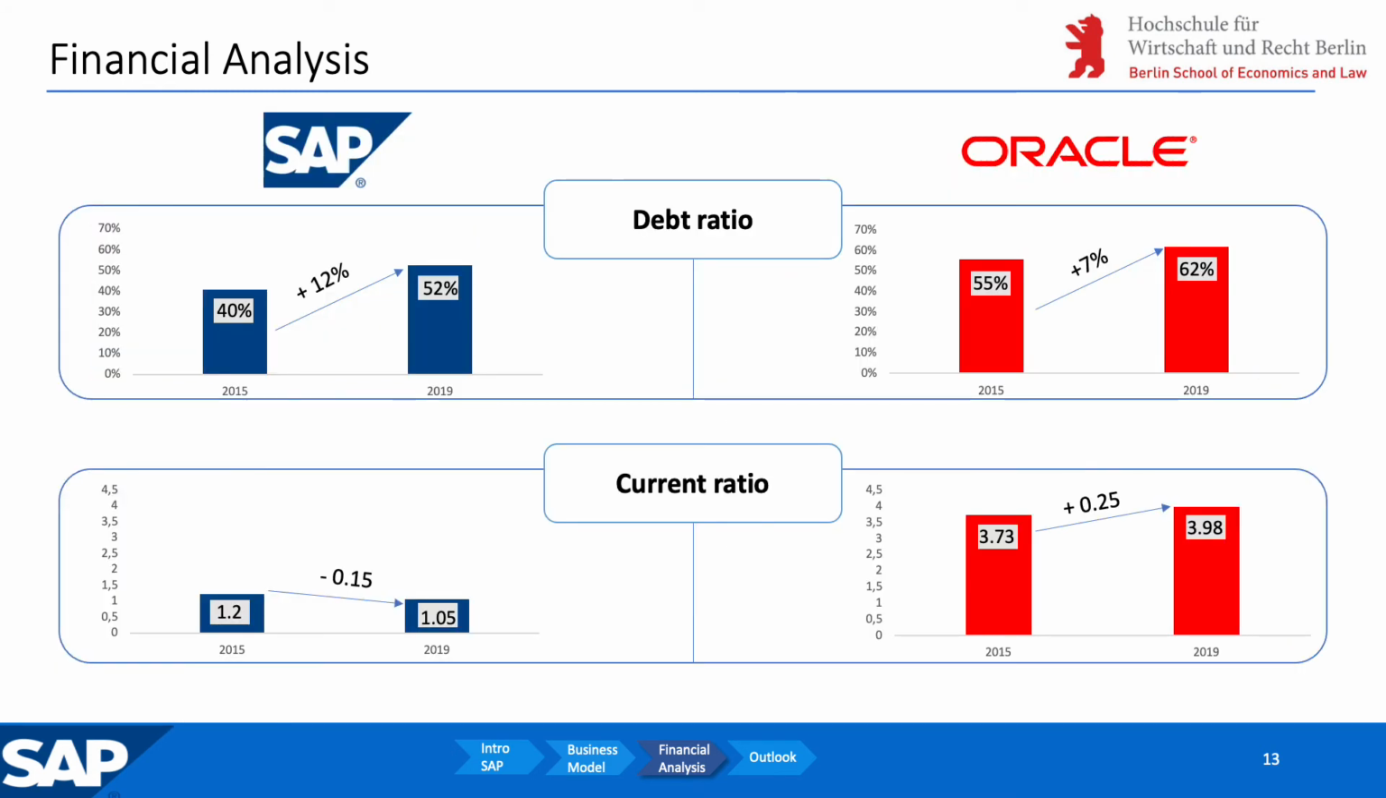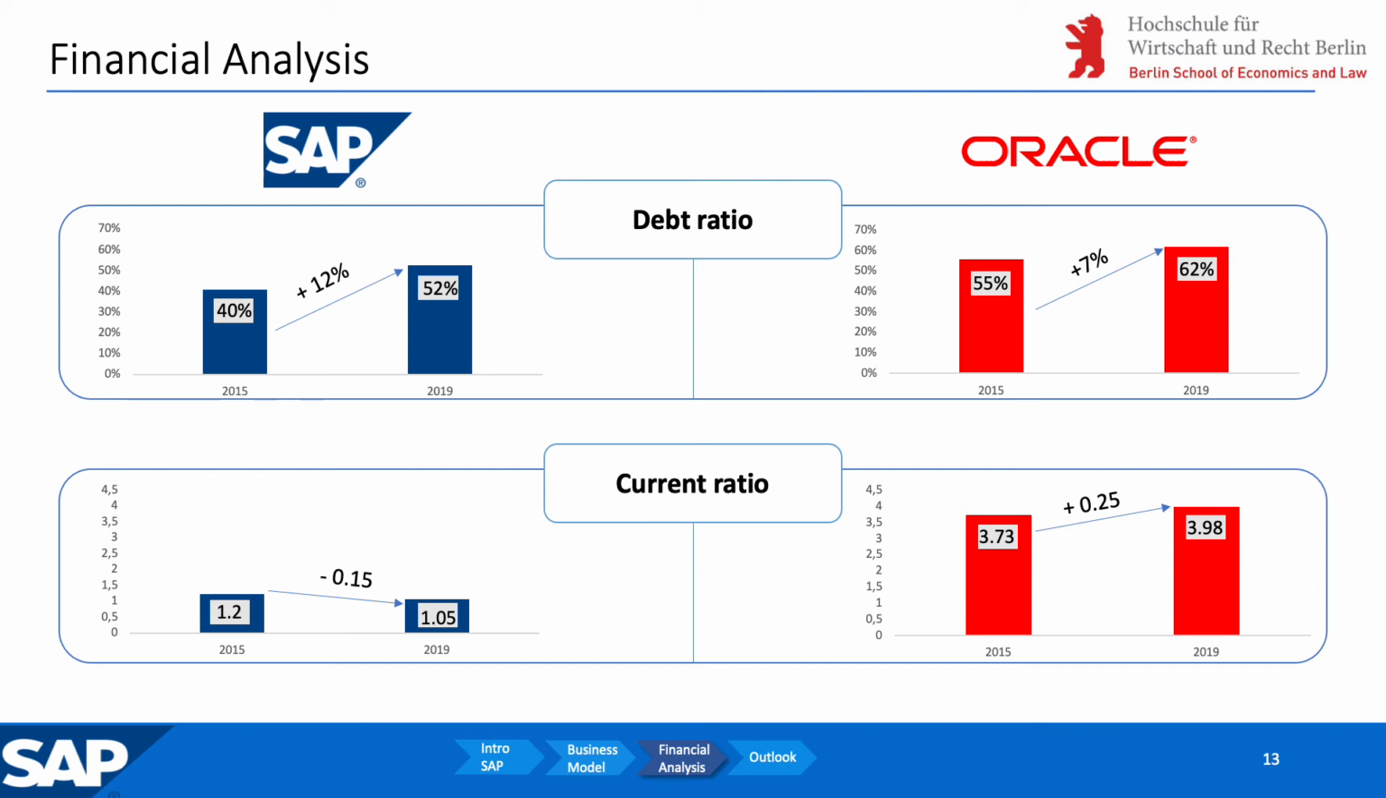One way would be to use financial ratios to make those decisions. At first, we will look at the debt ratio. This does exactly what the name suggests. It shows how much your business is in debt. SAP has a debt ratio of 52% and Oracle of 62%. Everything below 60% is considered as good.